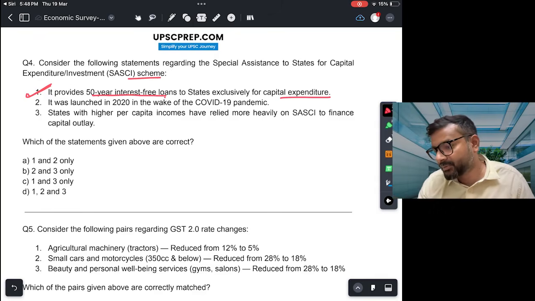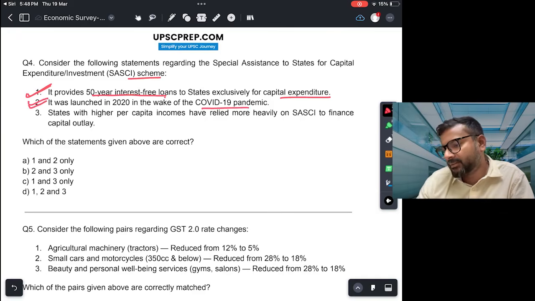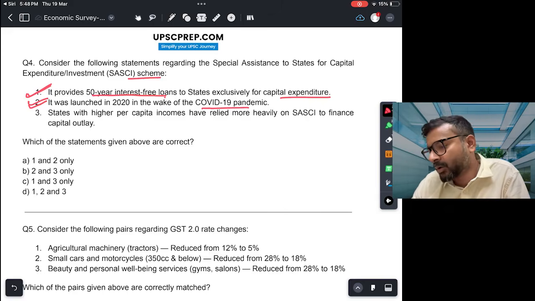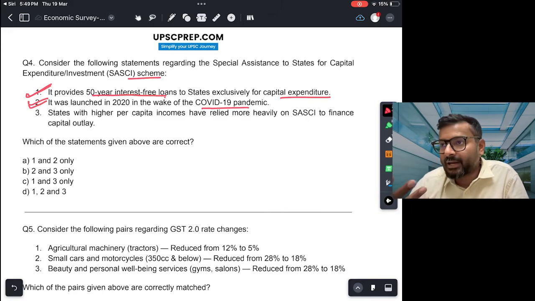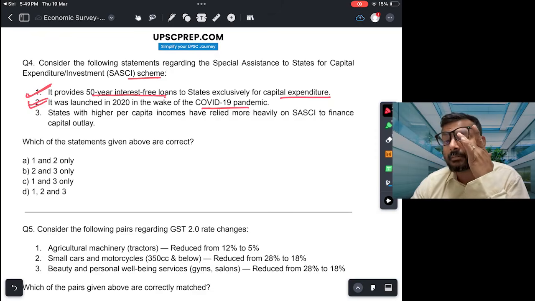Okay. It was launched in 2020 in the wake of COVID-19 pandemic. This again is correct. I don't think they will ask that किस साल में launch हुआ था, but it was launched in the wake of COVID-19 pandemic. COVID-19 pandemic में of course many of the states उनको बहुत खर्च करने की ज़रूरत थी and they were mainly doing revenue expenditure and therefore central decided that they will give 50-year interest-free loans so that at least the capital expenditure part is also covered for the states and जो इंफ्रास्ट्रक्चर बिल्ड होने का जो स्पीड है वो रुक ना जाए.